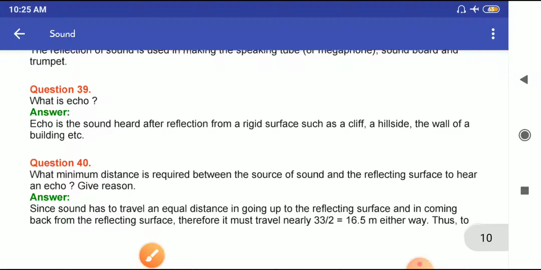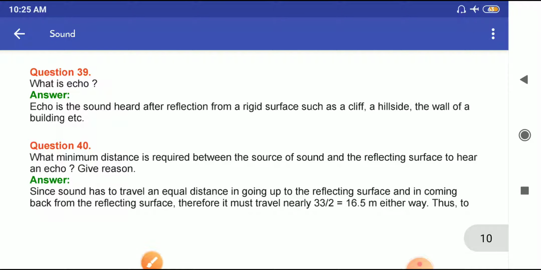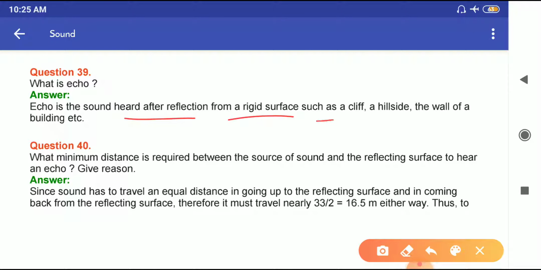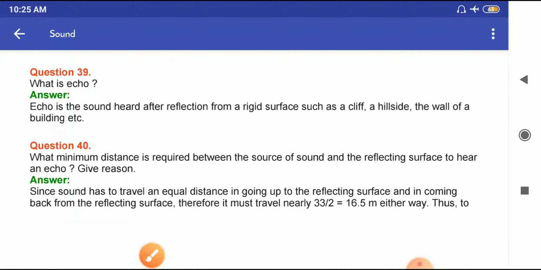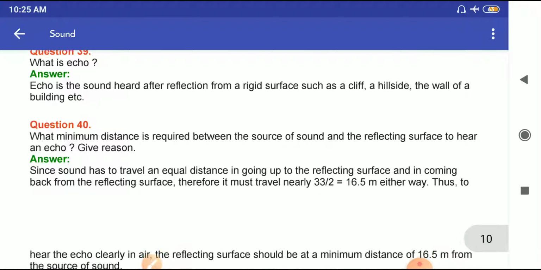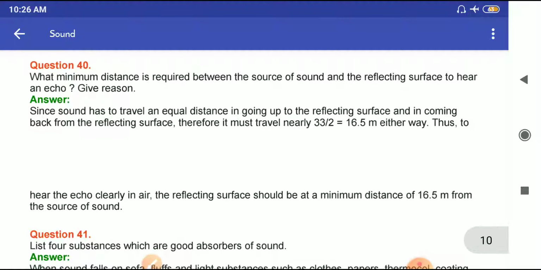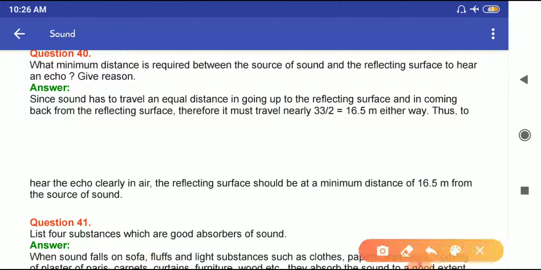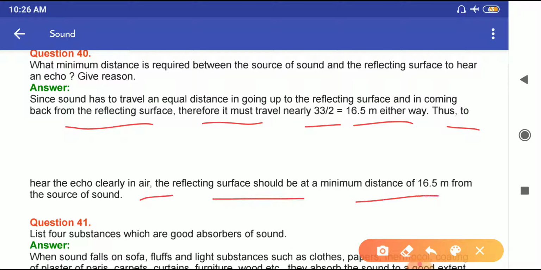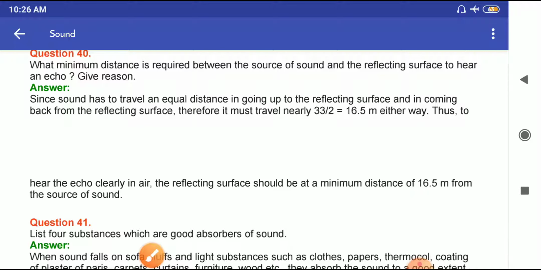Question number 39. What is echo? Echo is the sound heard after reflection from a rigid surface such as a cliff, a hillside, the wall of a building, etc. Question number 40. What minimum distance is required between the source of sound and the reflecting surface to hear an echo? Give reason. Since sound has to travel an equal distance in going up to the reflecting surface and in coming back from the reflecting surface, it must travel nearly 33 upon 2, that is 16.5 meter either way. Thus, to hear the echo clearly in air, the reflecting surface should be at a minimum distance of 16.5 meter from the source of sound.